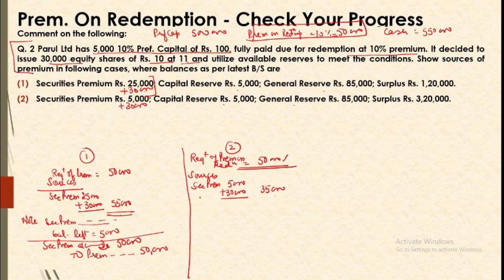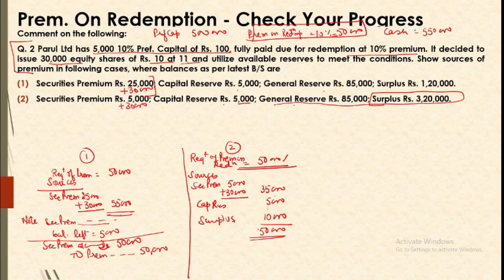Now once this is not sufficient, we go for the next source. So next is capital reserve. We'll use 5,000. Still we are having 40,000, and still 10,000 is needed because our total should be 50,000. We need 50,000 in all. So the 10,000 balance will be met out of free reserves. We have general reserve and surplus. Our rule is that first use surplus, so you will utilize surplus.